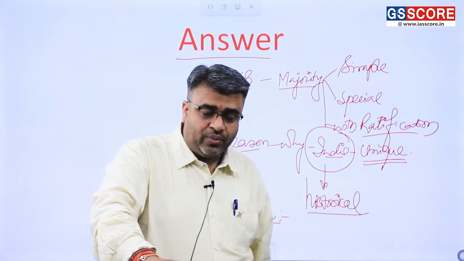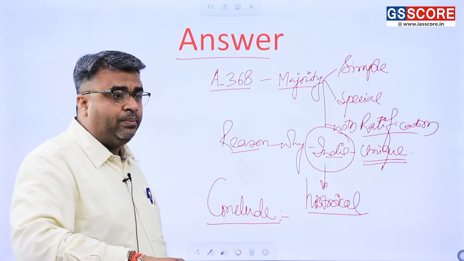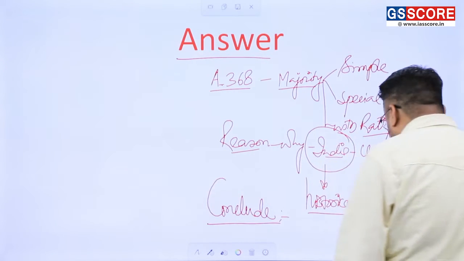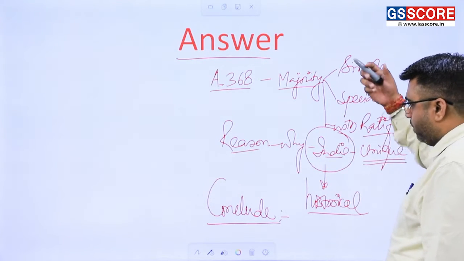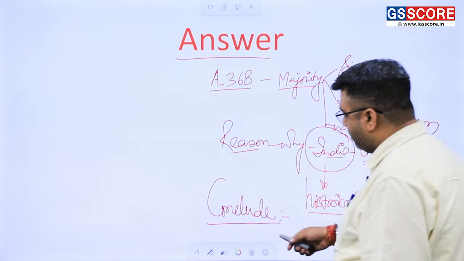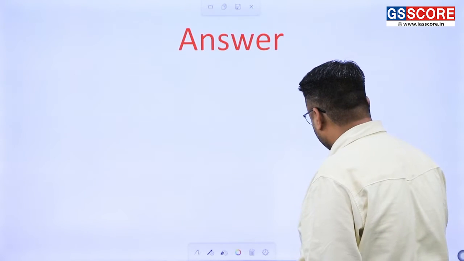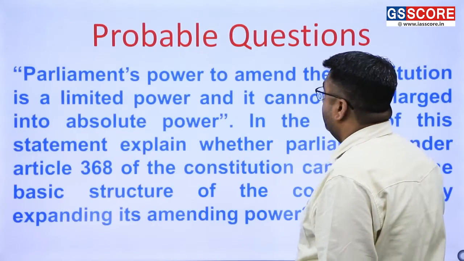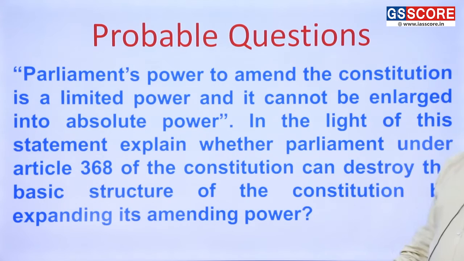If it is a 25 marker question, then obviously the pattern of the question will change, and it will include different dimensions of this particular chapter as well. And what is this different dimension? Please have a look at this probable question. And believe me guys, this question you might see in this exam right now.